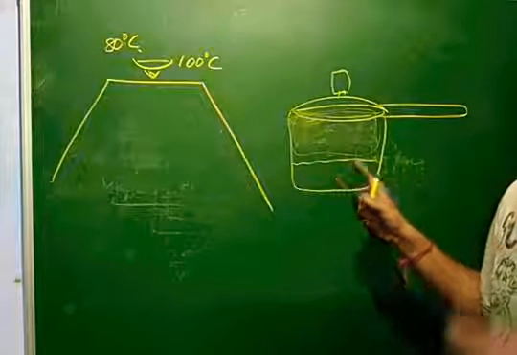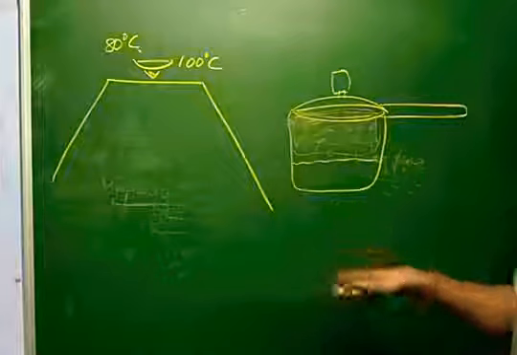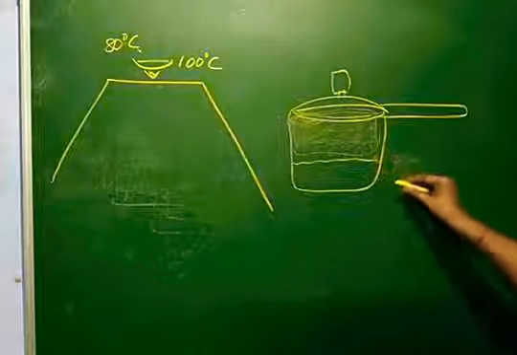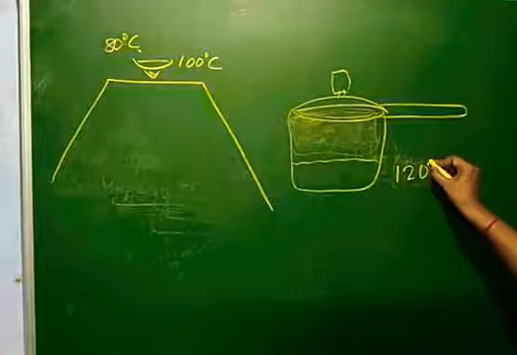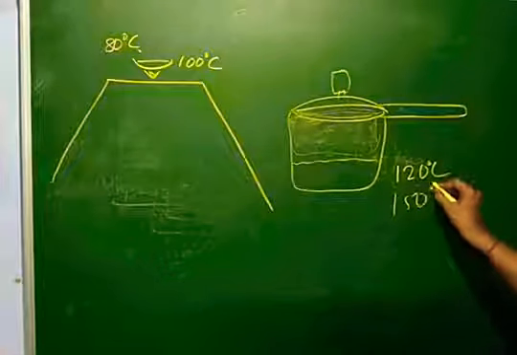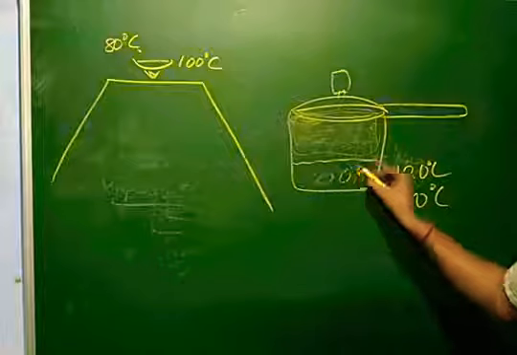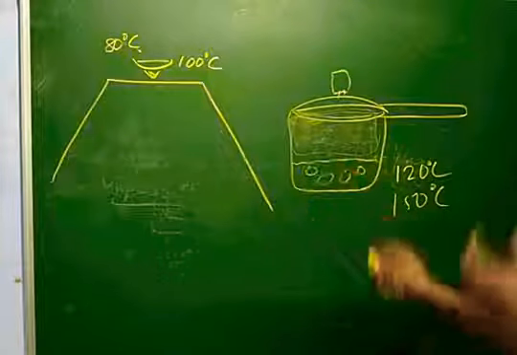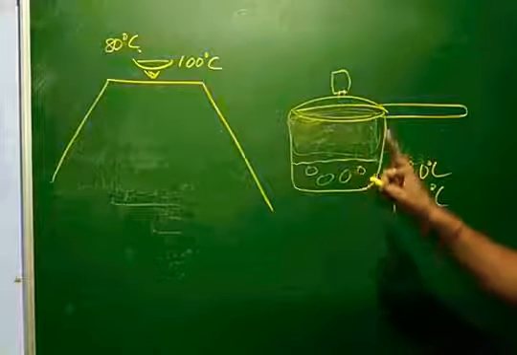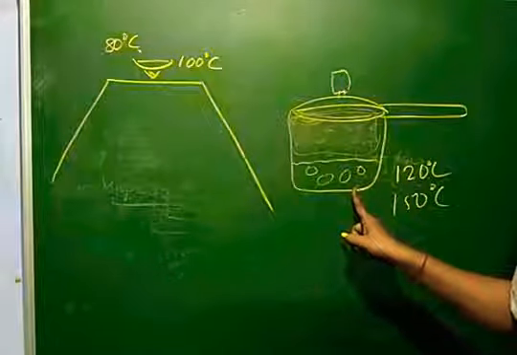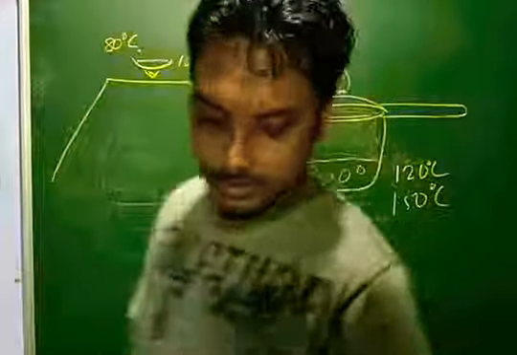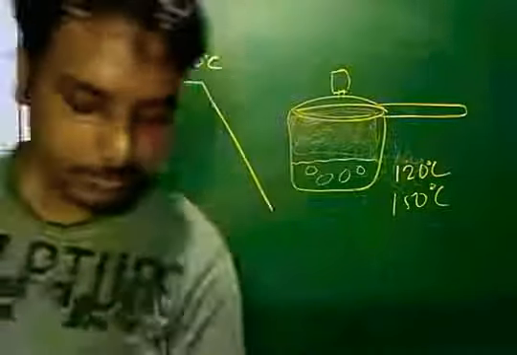Therefore the food we are cooking cooks much faster, and takes much less time in the pressure cooker. Okay, so this is the benefit of using a pressure cooker.